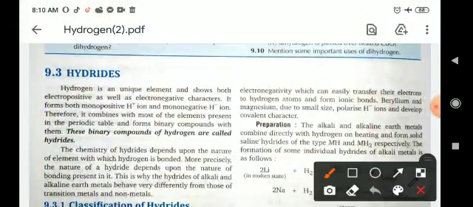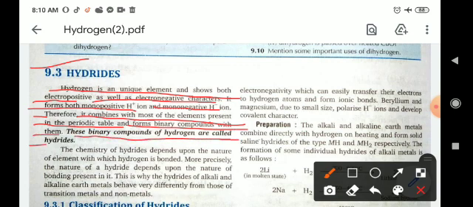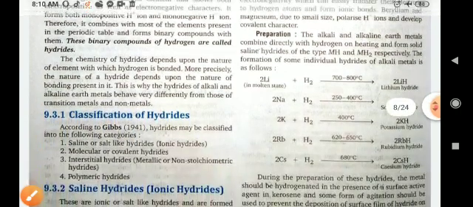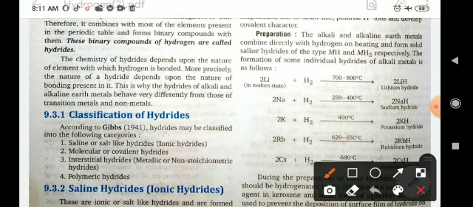Now, hydrides. Hydrogen is a unique element and shows both electropositive as well as electronegative character. It forms both the monopositive H plus ion and the mononegative H minus ion. Therefore, it combines with most of the elements present in the periodic table and forms binary compounds with them. These binary compounds of hydrogen are called hydrides. When hydrogen is present in negative form, it is called a hydride.